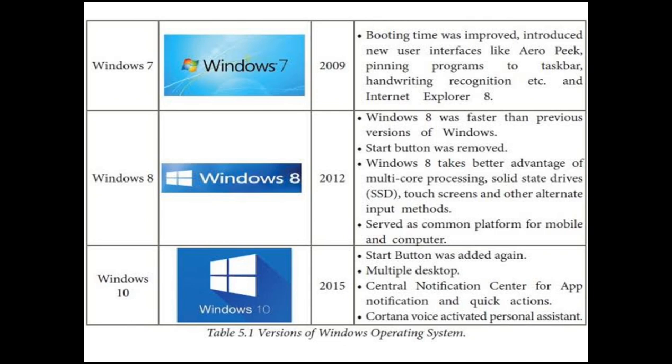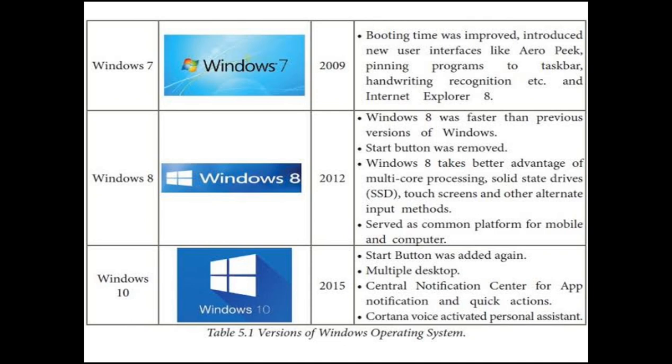In this version we can improve more and more. The booting time, the opening time, the starting time was improved, and new features were also introduced. We can also change the font size of a particular document. It can be edited and saved, and a new version of Internet Explorer was launched, that is Internet Explorer 8.